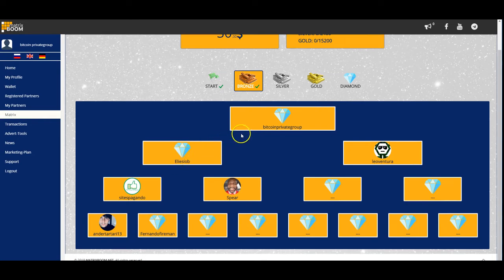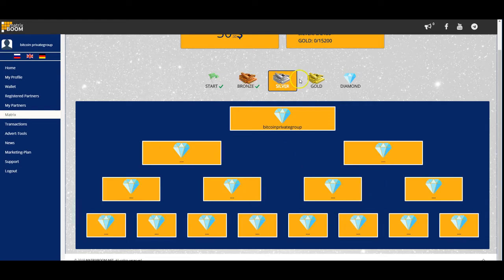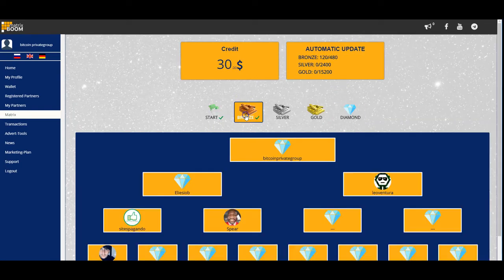As you can see here, this is me. My first level is filled up. My second level is actually empty over here. So you can get this spot. If you sign up and pay your $15 or your $75, you can get in here and you will get major spillover from that. And then you can go up to the next level, silver and gold and diamond, which is the big money.